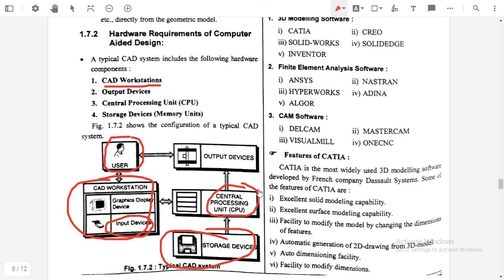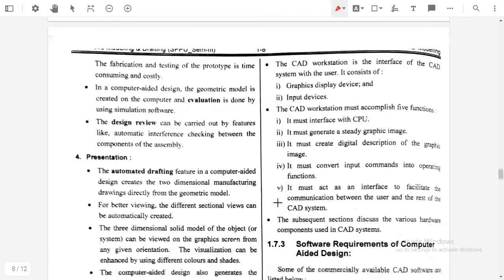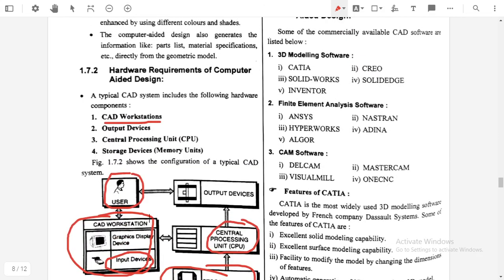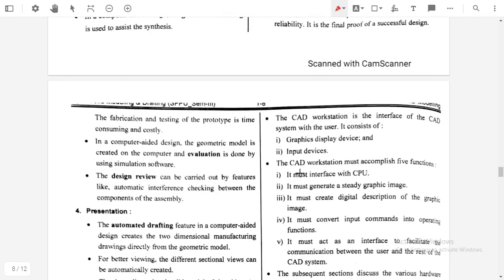Now if we see here, the CAD workstation is the interface of the CAD system with the user. It consists of graphical display devices and input devices, as we have explained. Then the CAD workstation must accomplish 5 functions. It must be interfaced with the CPU, that is the central processing unit. It must generate steady graphical images.